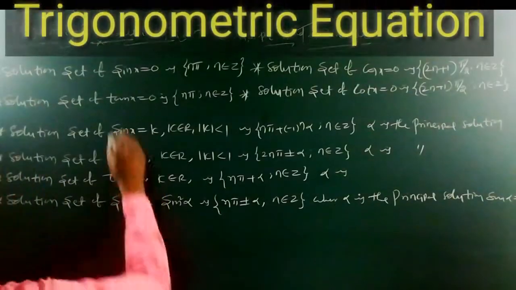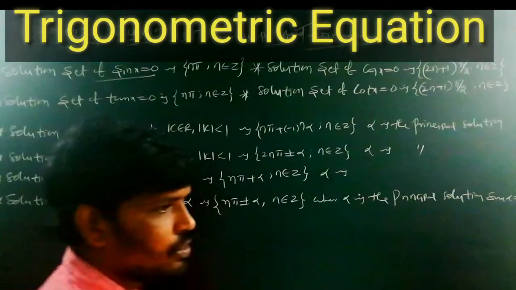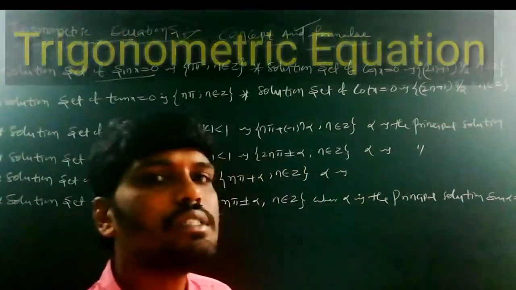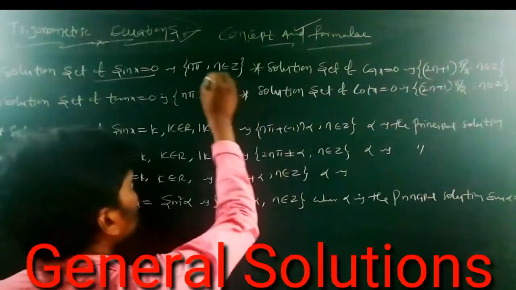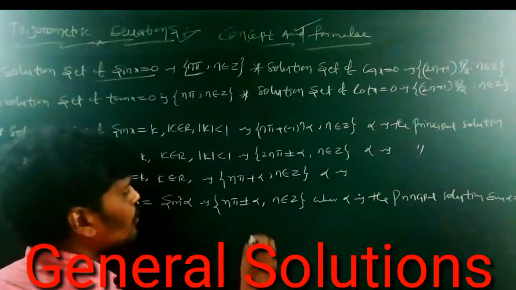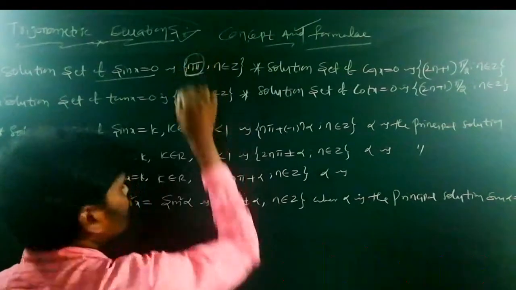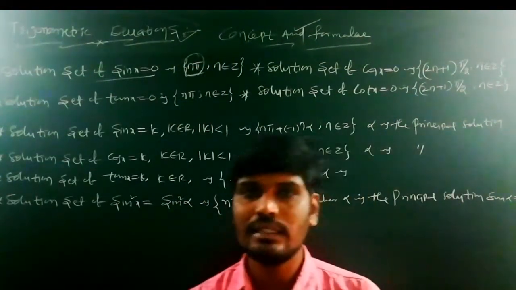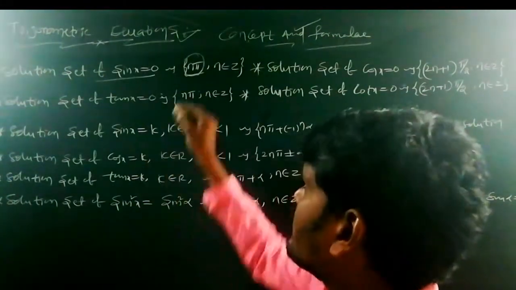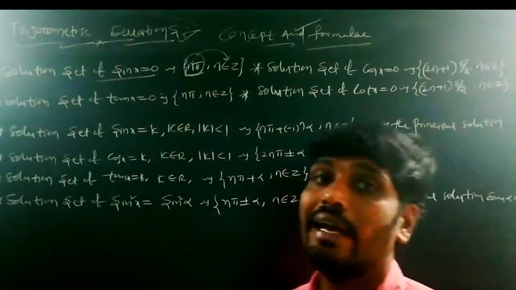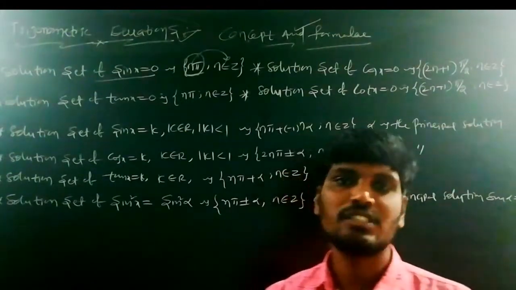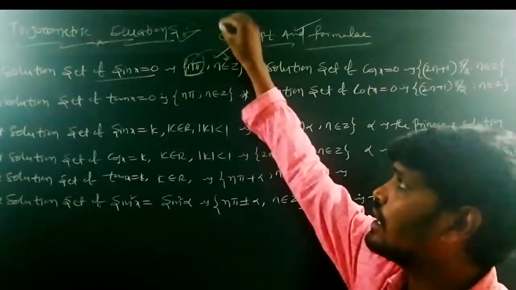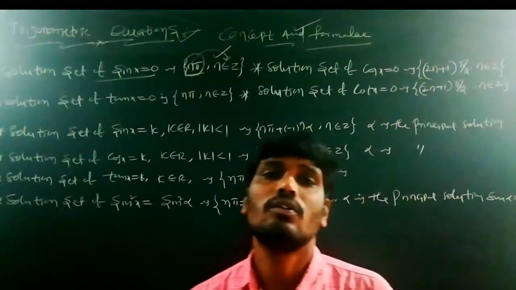Next one is the solution set of sin x is equal to 0. What is the solution set of sin x is equal to 0? x is equal to n pi. Sin 0, sin pi, sin 2 pi, sin 3 pi, sin 4 pi, and so on. Here n belongs to z, where z is the set of integers. Sin of minus pi, sin of minus 2 pi, all these values are 0. This is the solution set of the sin x is equal to 0 form.